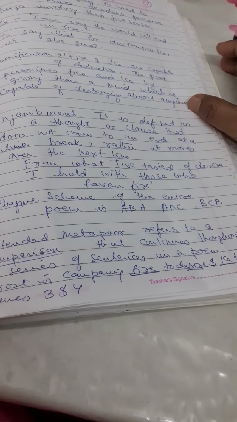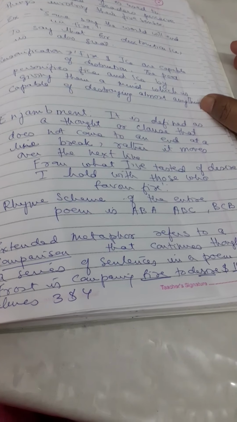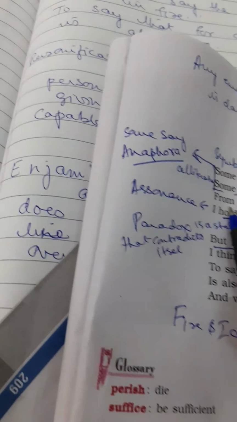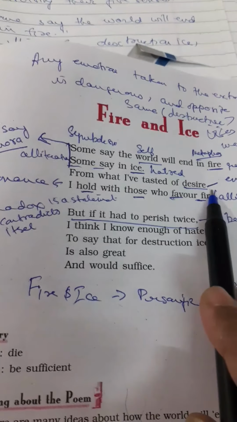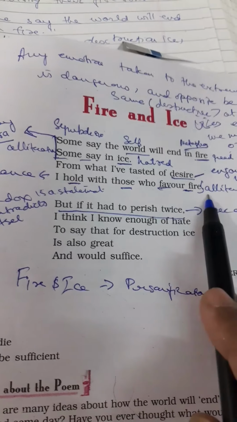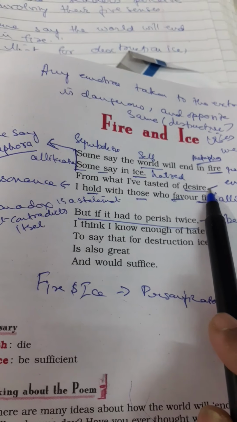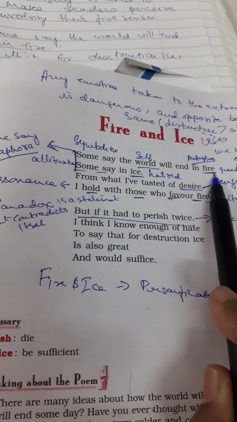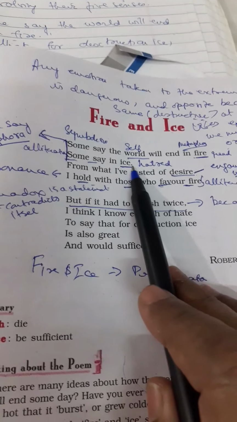And here, from what I have in the book, you can see: "From what I have tasted of desire, I hold with those who favor fire." Now you will find in the book that there is no full stop or comma here. "Some say the world will end in fire." No full stop, no comma. It continues up to the next line. "Some say in ice." There is a full stop here.